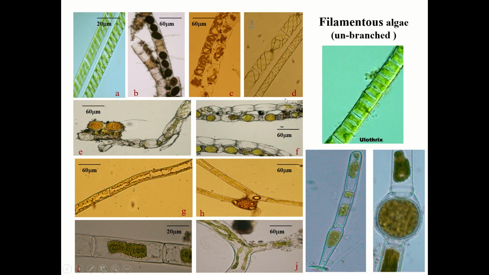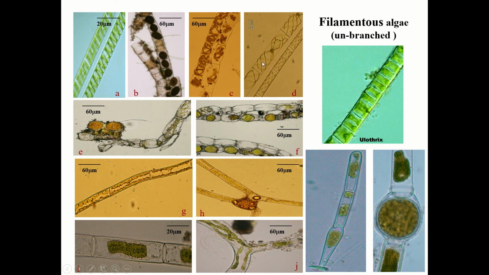Now we also have filamentous algae. Filamentous means thread-like structure. This is Spirogyra, this is Ulothrix, this is Oedogonium, and these are Mougeotia and Zygnema. Now these are the gametes of the algae. You can see beautiful gametes here. You can see the gametes fertilizing. The two cells fuse together and the gamete is transferred, and this cell is empty, so the gamete is transferred into this cell. So this is the fertilization taking place in Spirogyra.